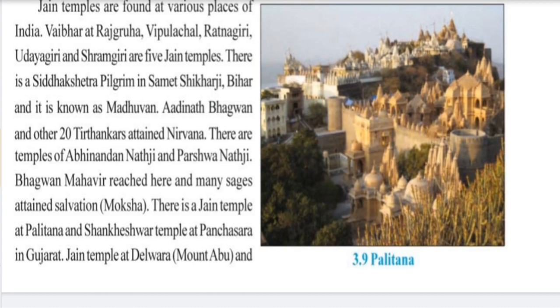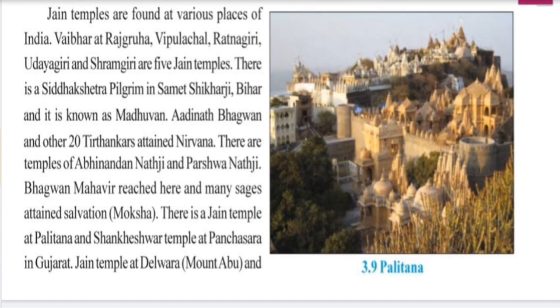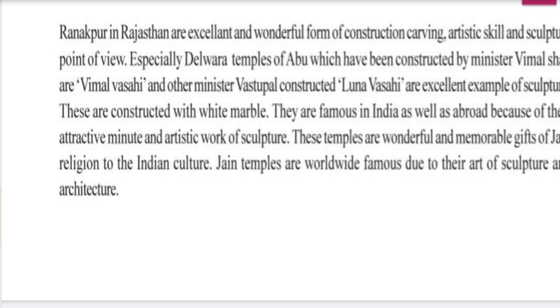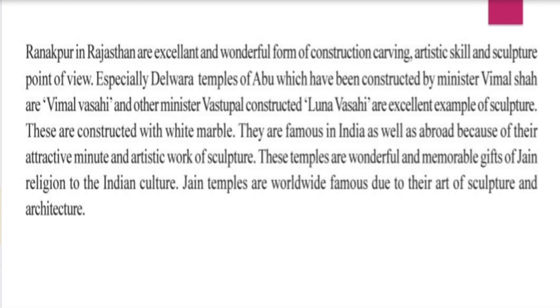You can see the Jain temple of Palitana and the Sankheshwar temple at Panchsar in Gujarat. In Gujarat, the Jain temple is at Palitana. Many times in match the following, Palitana has to be matched with Jain temple. Sankheshwar temple is at Panchsar in Gujarat. Next is the Jain temple at Dilwara, which is at Mount Abu. It has a very excellent feature. That is a Jain temple.